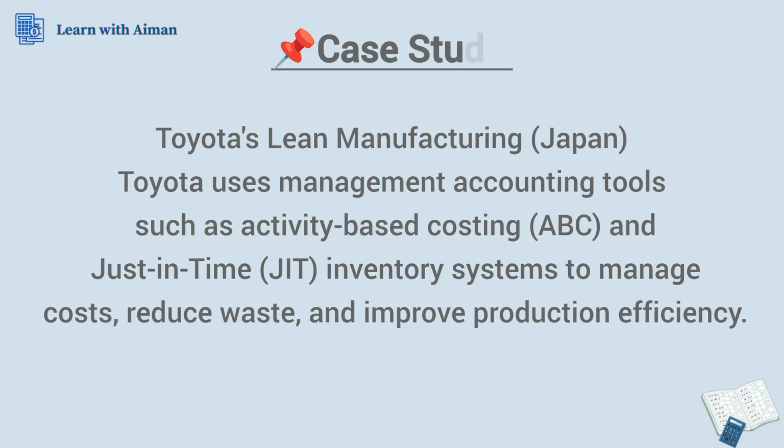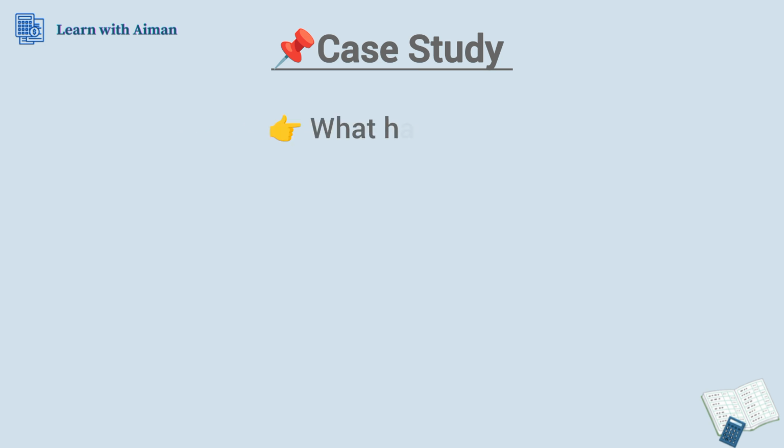Let's have a case study here. Toyota's lean manufacturing in Japan uses management accounting tools such as activity-based costing, also called ABC, and just-in-time inventory systems to manage cost, reduce waste, and improve production efficiency. So what happened?